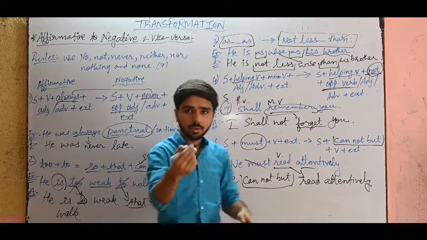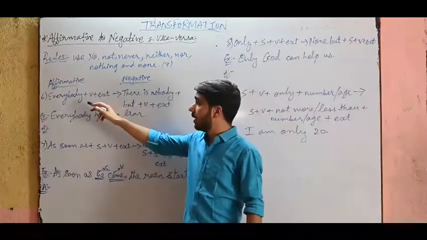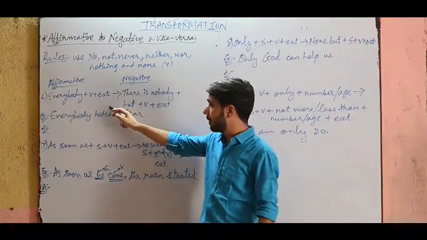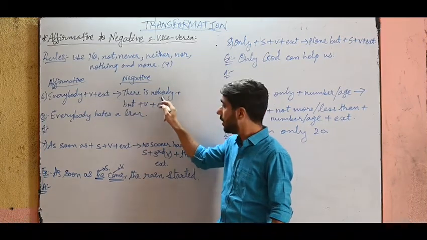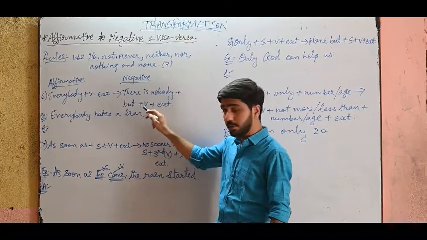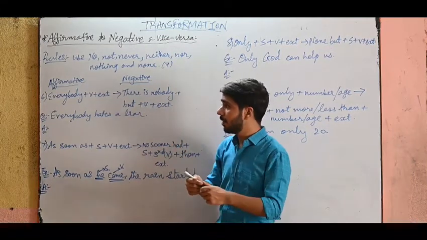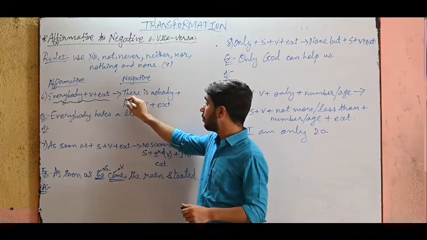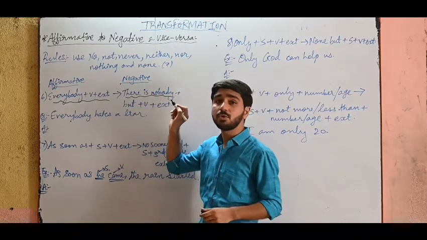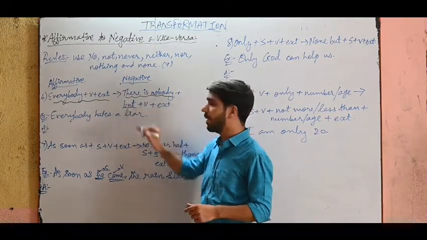Now rule number 6. Everybody plus verb plus extension, the rest of the sentence, is equal to there is nobody plus but plus verb plus extension. Remember, whenever you see everybody plus verb, you have to start your answer with there is nobody and also write but in the answer.